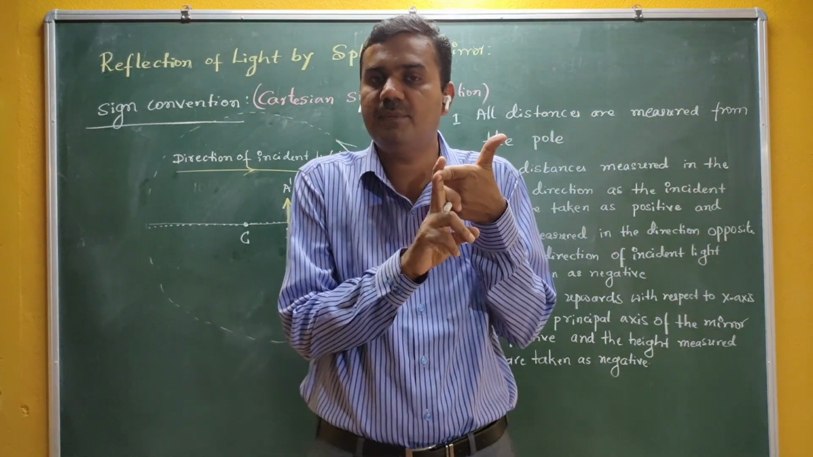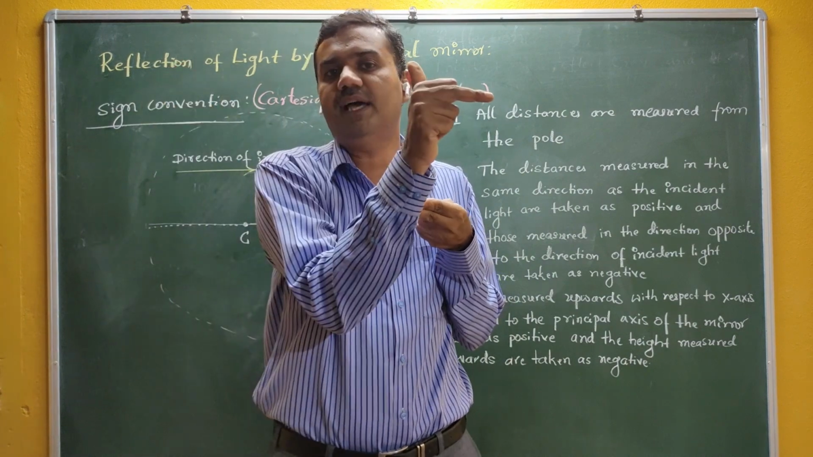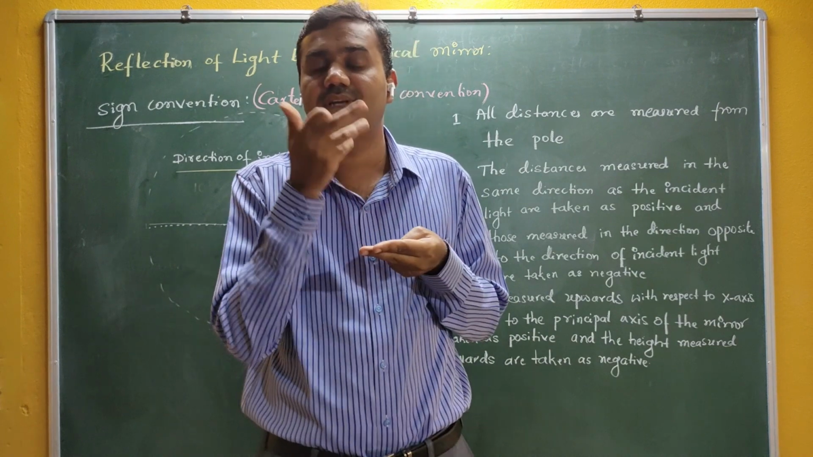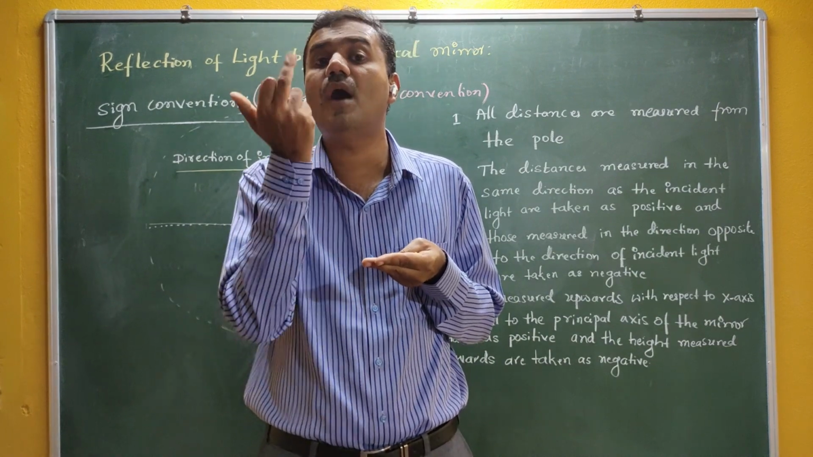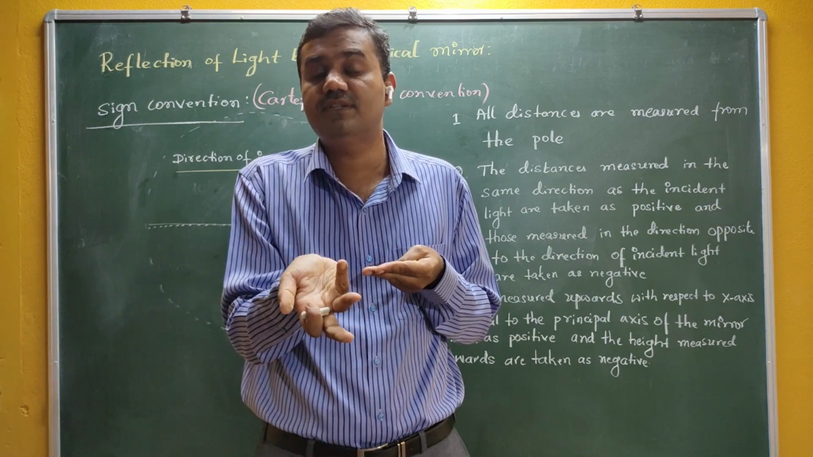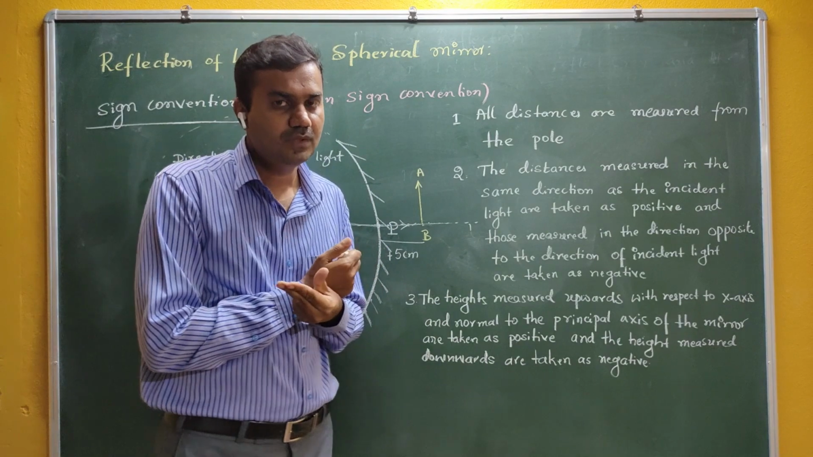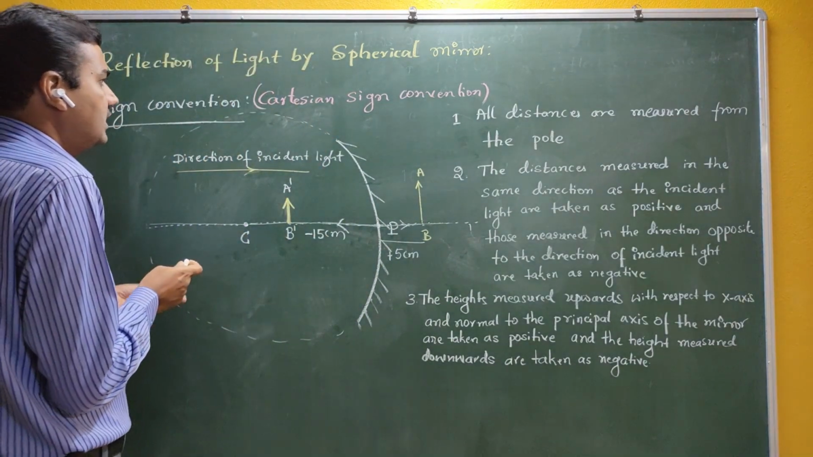If the direction of measurement and the direction of incident light are in the same direction, then that particular distance is taken as positive. If your direction of incident light and the direction of measurement are opposite, then that particular distance is taken as negative. Now this is the second sign convention. Okay, third sign convention. What does this third sign convention say?